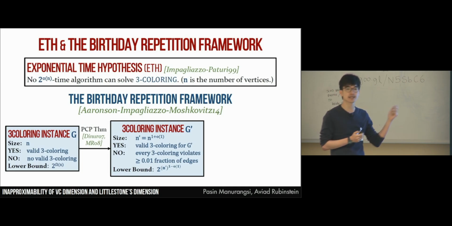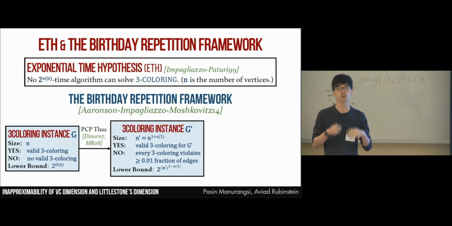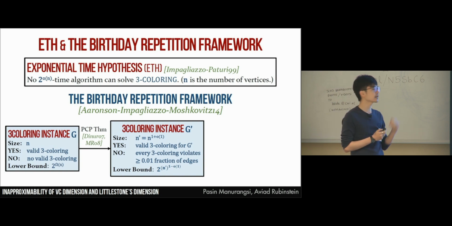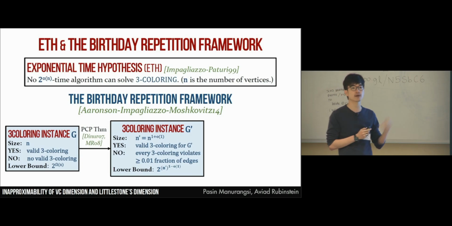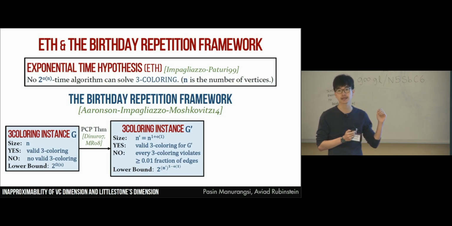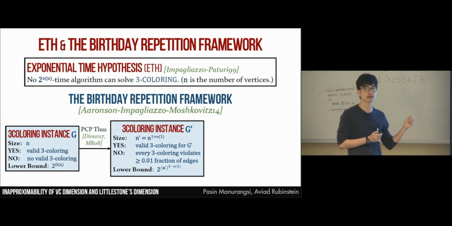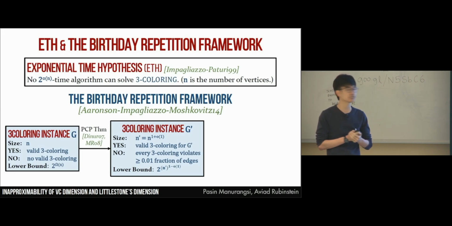And note here that there is a gap, because in the original case, it's possible that in the no case, there is some tree coloring that violates only 1 or 2 edges. And by now we know that there is a nearly linear size PCP theorem, in the sense that the graph G prime can be made to have size at most linear in the size of the graph G. So this n prime here is still roughly n, where there is some polylog factor that I hide in there. So the lower bound on the running time is still exponential here.